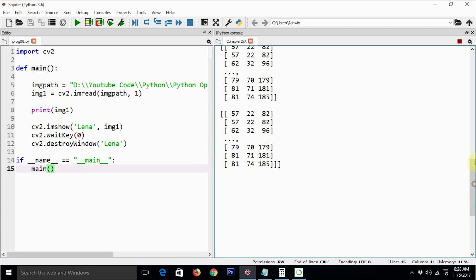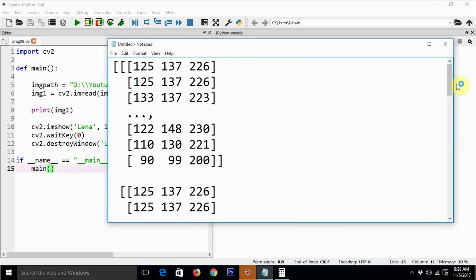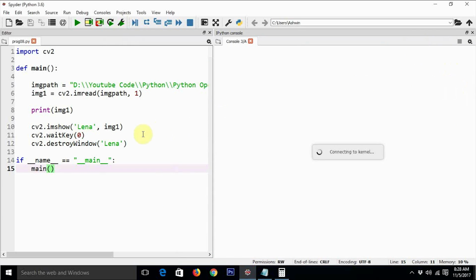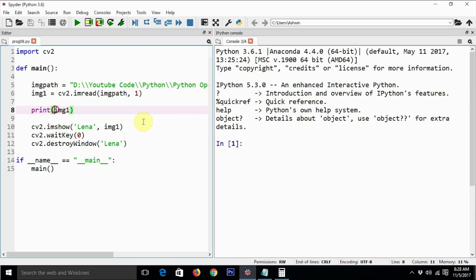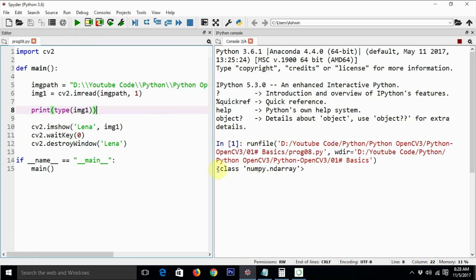So we even need to understand the data type of this data, I mean, what type of data it is. So we can just say type of img1, and the output is class numpy.ndarray.